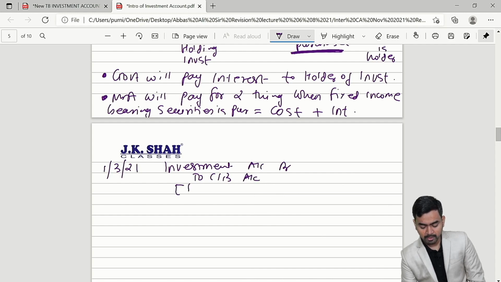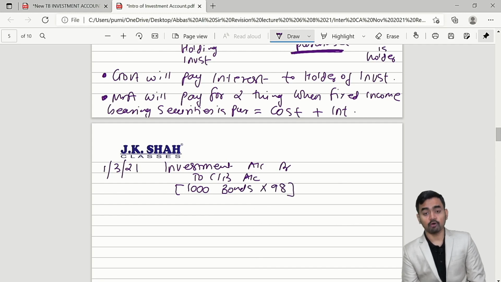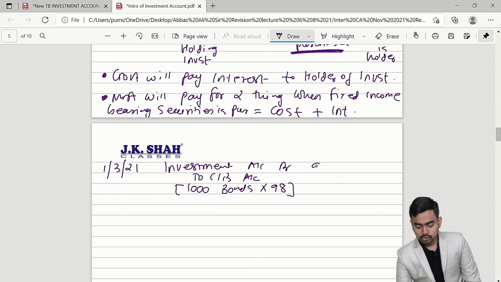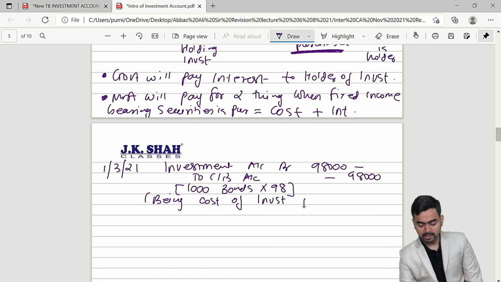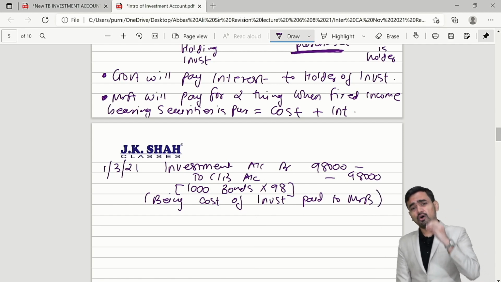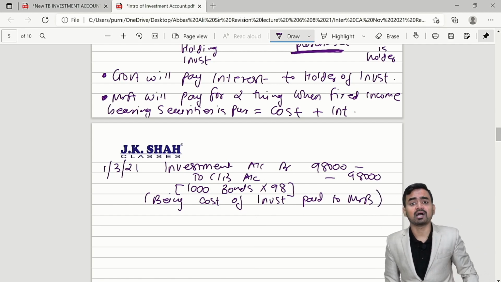How many government bonds you have acquired? 1000 bonds, and for each bond you are paying how much? 98. So your cost is how much? 98,000. Okay, being cost of investment paid to Mr. B. Clear? But along with the cost, Mr. B will ask for.